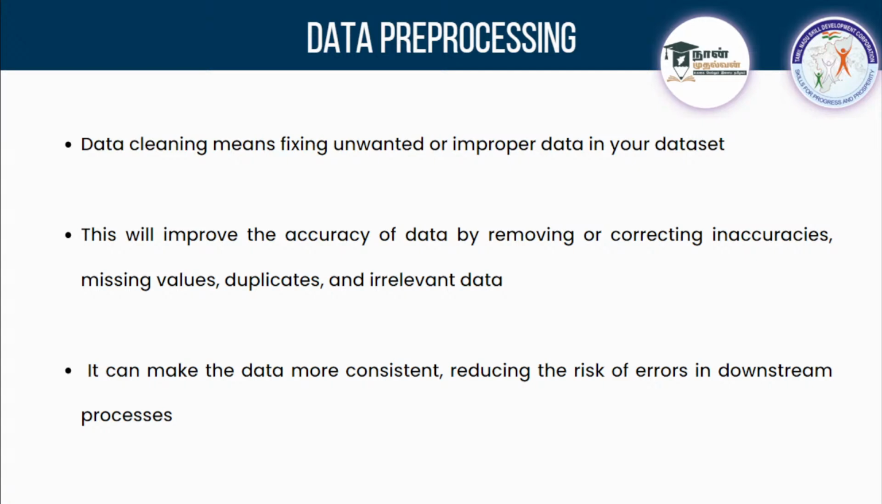Data cleaning or pre-processing means fixing unwanted or improper data in your dataset. As I told you earlier, every piece of data is important in machine learning. Any inaccuracy, missing value, duplicate or irrelevant data can change our accuracy, and it can create many problems in the machine learning part. So it is important to make sure you have a dataset without any errors. For that, you can check it with the help of pandas. We are going to check whether our dataset is correct or not, and if it is not correct, we are going to do pre-processing.